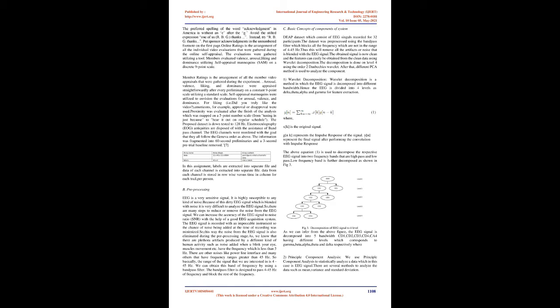The proposed dataset is downsampled to 128 Hz electroencephalography, EEG. Artifacts are disposed of with the assistance of a band-pass filter. The EEG channels were reordered so that they all follow the Geneva order as above. The data was segmented into 60-second trials and a 3-second pre-trial baseline removed. In this assignment, labels are extracted into a separate file and data of each channel is extracted into a separate file. Data from each channel is stored row-wise versus time in column for each trial per person.